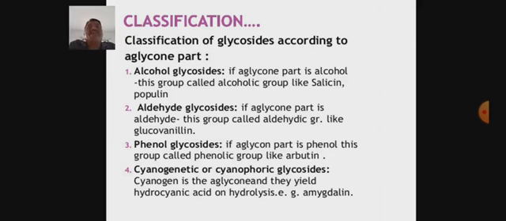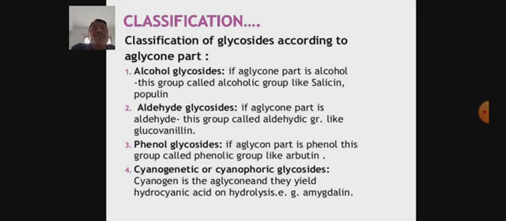Classification of glycosides according to the aglycone part. First, alcohol glycosides. If the aglycone part is alcohol, this group is called alcoholic glycosides. Example, salicin, populin. Second type, aldehyde glycosides. If the aglycone part is aldehyde, this group is called aldehydic glycosides. Example, glucovanillin. Third type, phenol glycosides. If the aglycone part is phenol, this group is called phenolic glycosides, like arbutin.